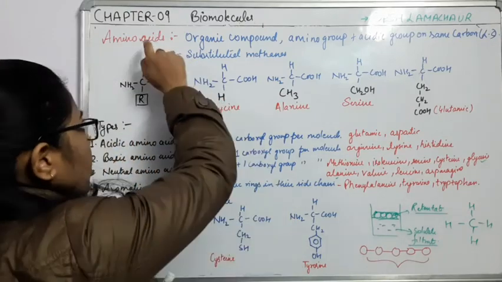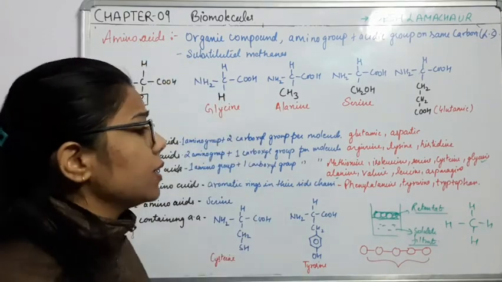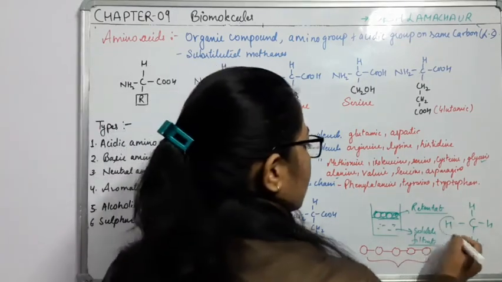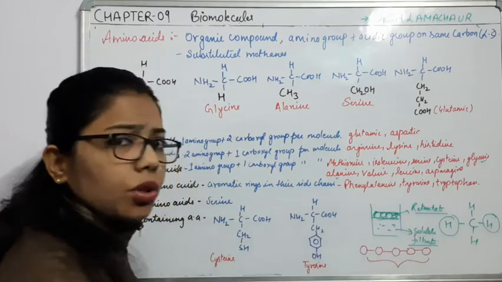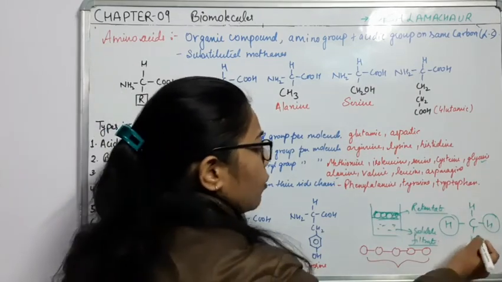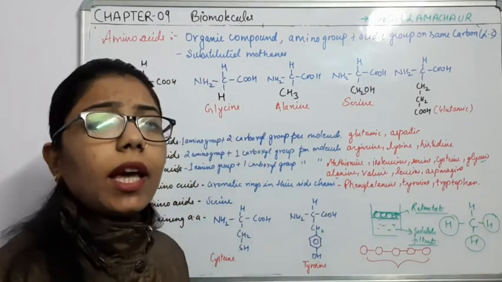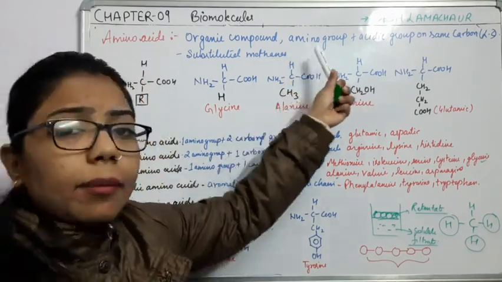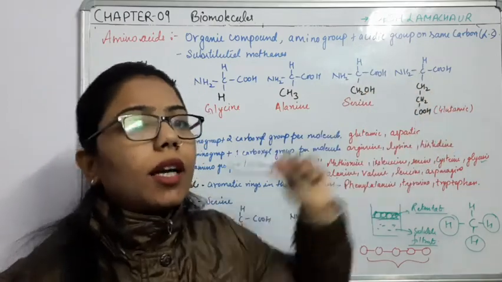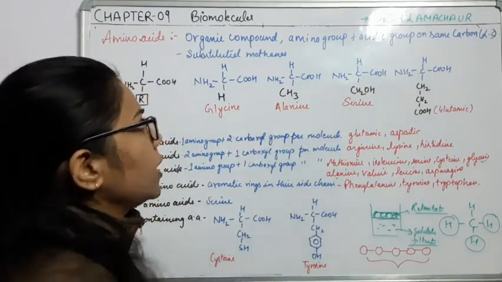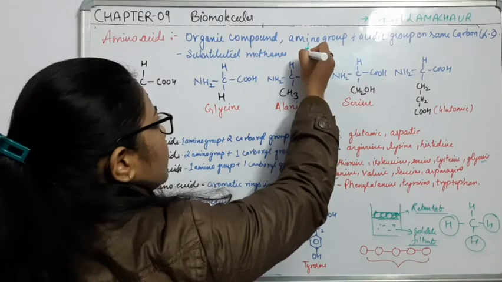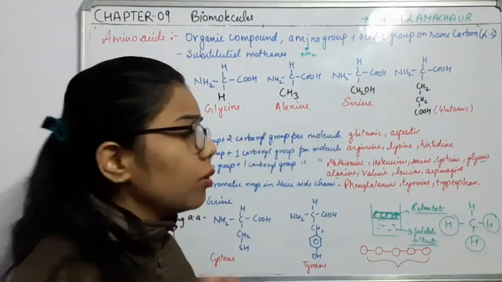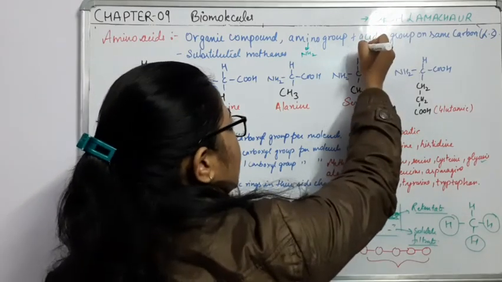Now if I talk about these amino acids, what happens in an amino acid? There will be some substitution of these hydrogens, and the substitution takes place with the help of some other groups. So what can it be? It can be the amino group or the carboxylic group. What is this amino group? Amino group is NH2. When we combine NH2, it means the amino group. And what is the acidic group?